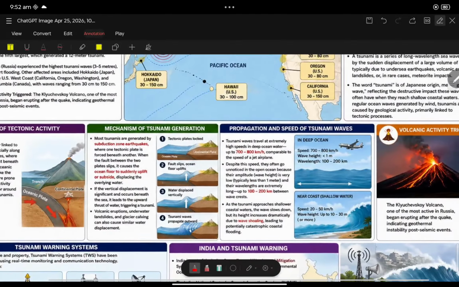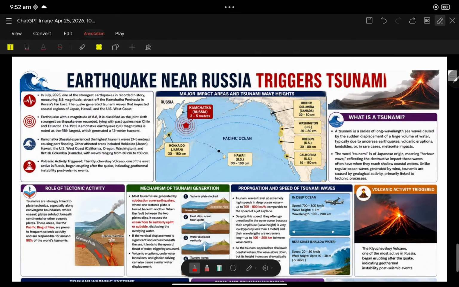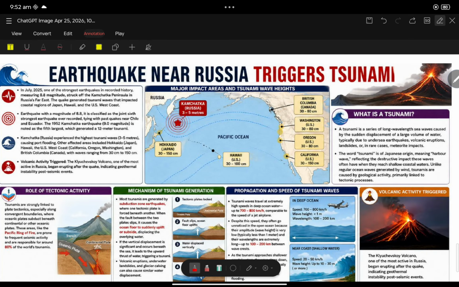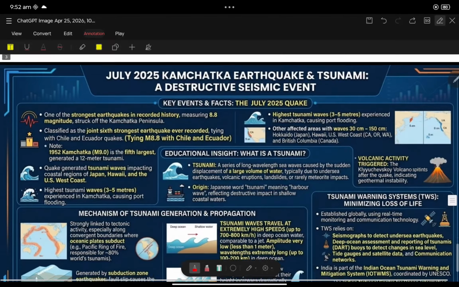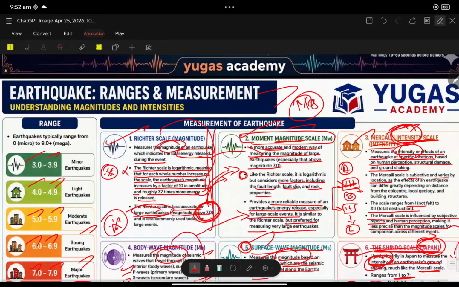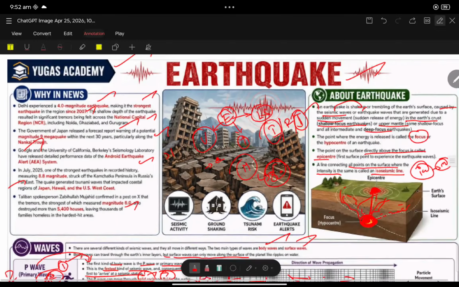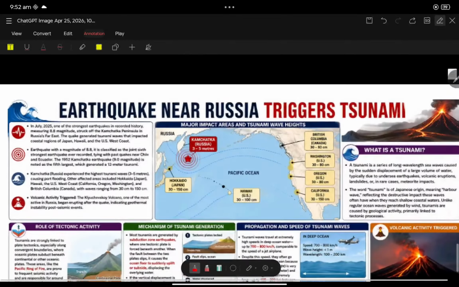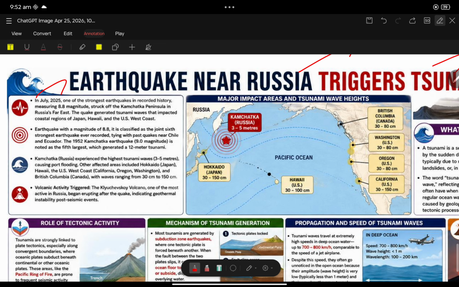Now let us go with the important points with respect to world earthquakes. So now, see how I started. We started with Delhi and measurements of earthquakes, and now we are moving to the world earthquake region, the Kamchatka Peninsula. That is the earthquake near Russia that triggered a tsunami. In 2025, one of the strongest earthquakes recorded in history. That is 8.8 magnitude.